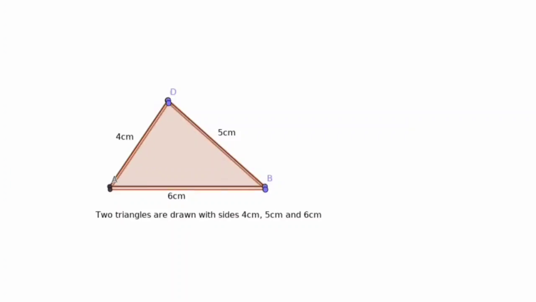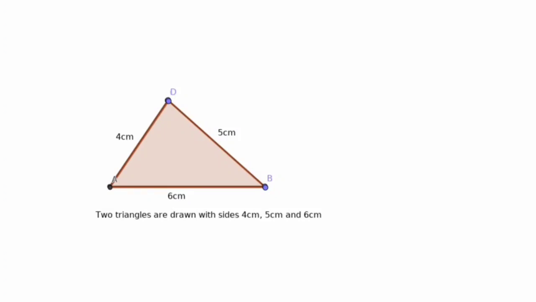Now look at again. What are the other parts coincide? Look at the three vertices. The three vertices coincide, isn't it? Now what about the angles of the triangles? Look at the angles opposite to the equal sides are equal.